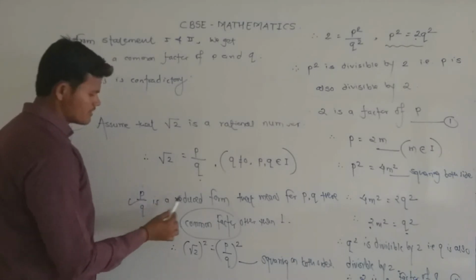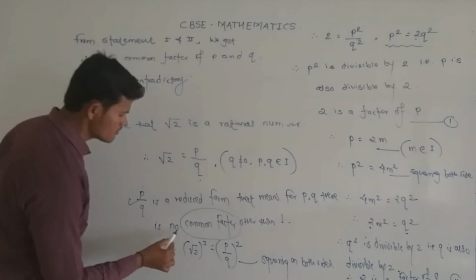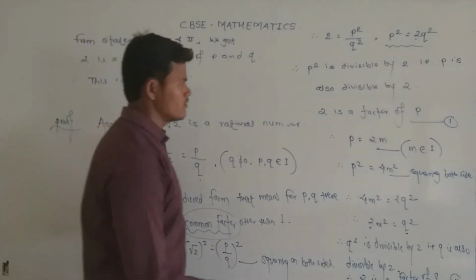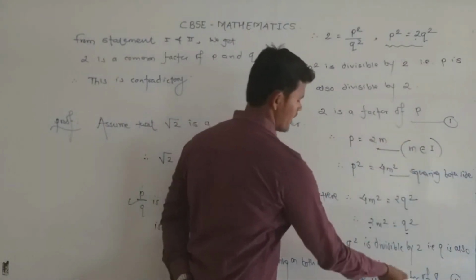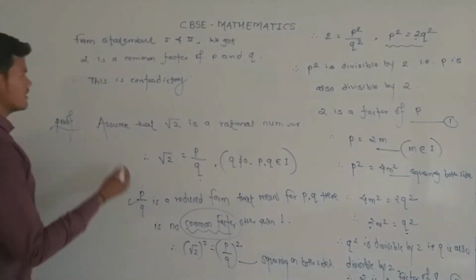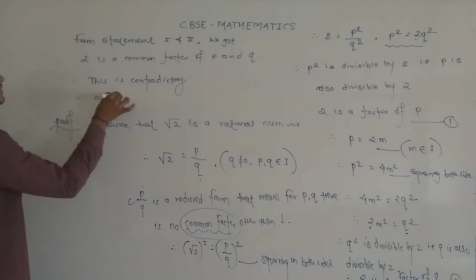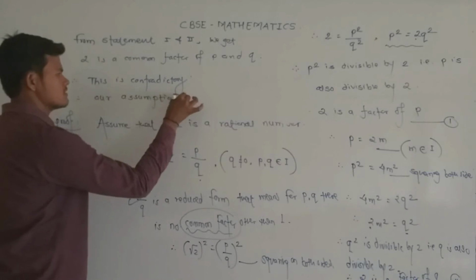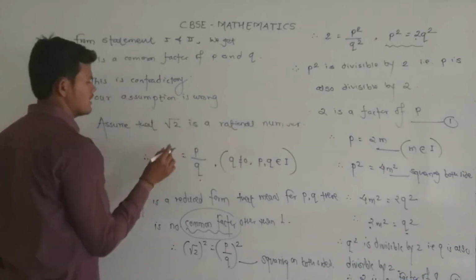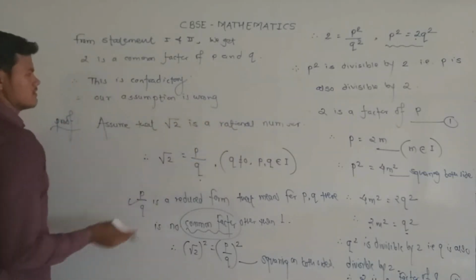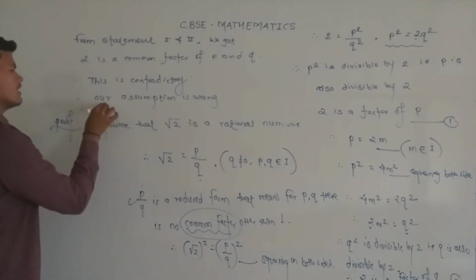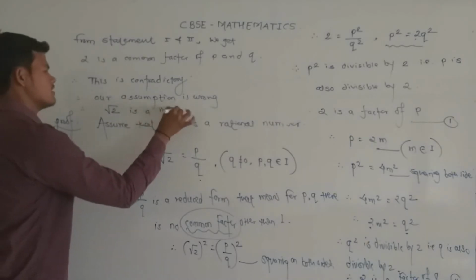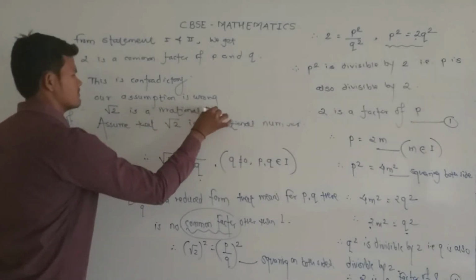it starts from p by q is a reduced form. That means p and q there is no common factor other than 1. But after that we get 2 is a common factor of p and q. So this is contradictory. That means our assumption is wrong, that under root 2 is a rational. Therefore, finally we get, or we prove, that under root 2 is an irrational number.